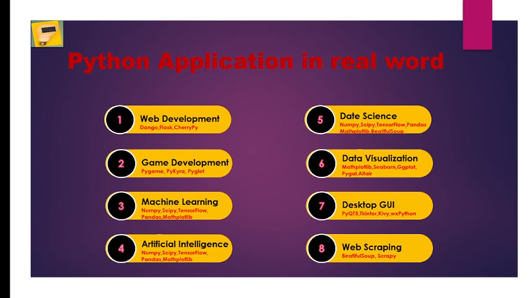To conclude this slide, web development, game development, machine learning, artificial intelligence, data science, data visualization, desktop GUI, web scraping are the main areas. There are some more areas also, but only the main areas are covered here.